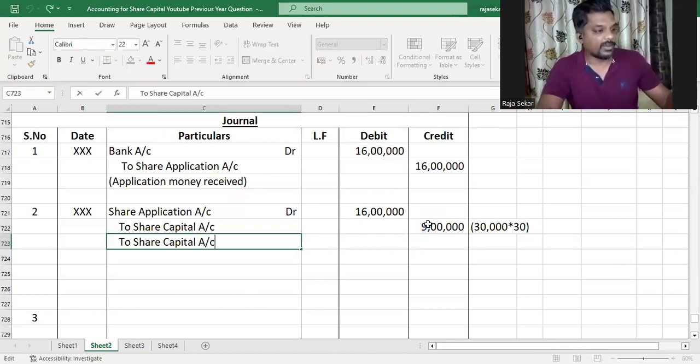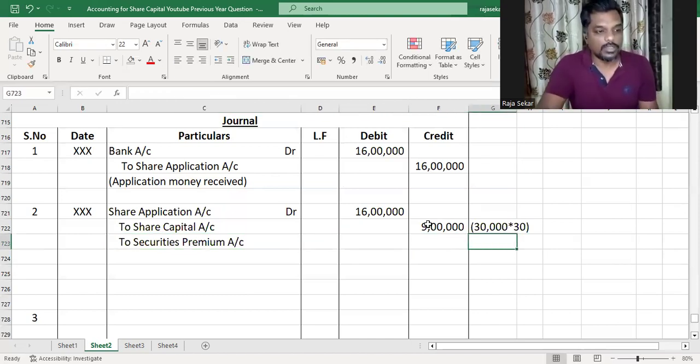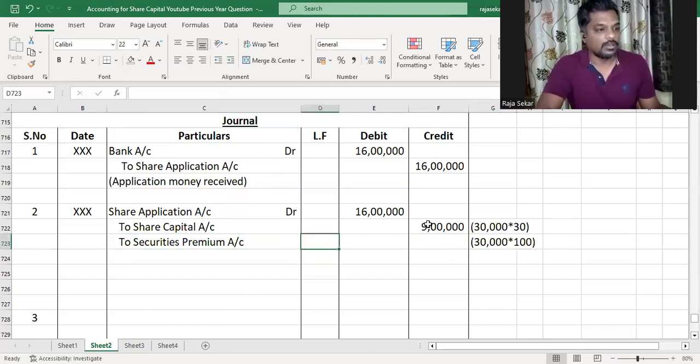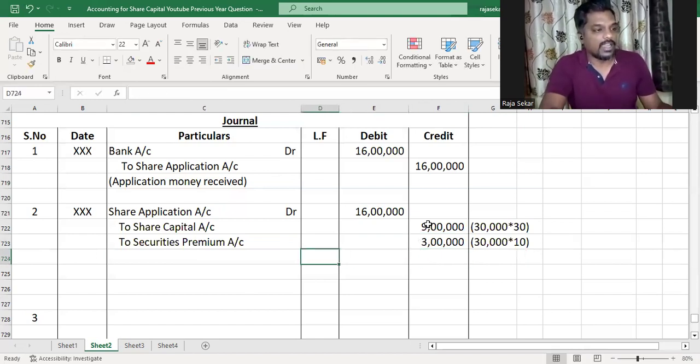And then the securities premium portion will be taken to securities premium account. Securities premium account is what, my dear children? It's 30,000 into 10. Understood? So that is 3 lakh.